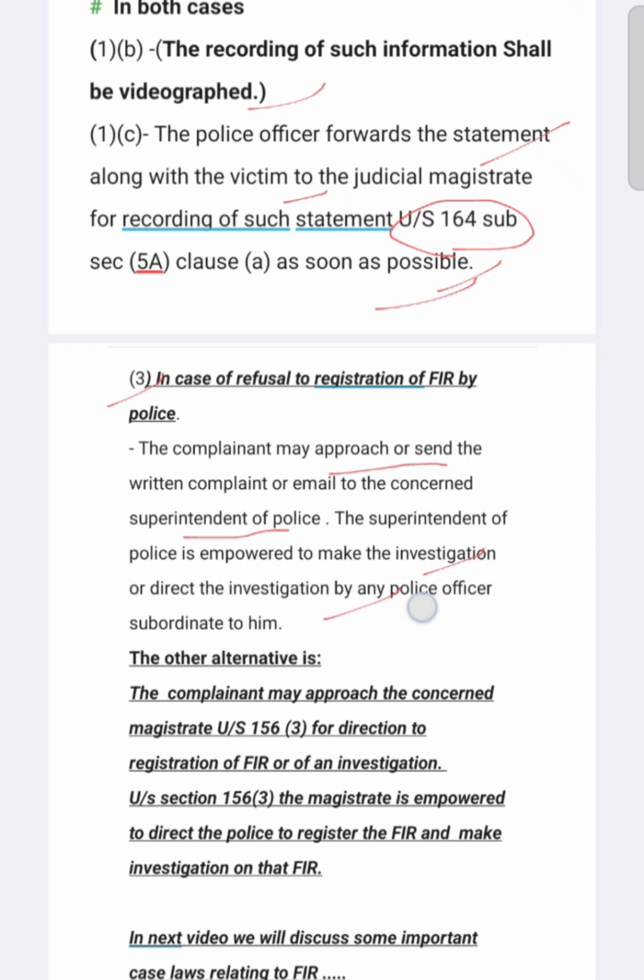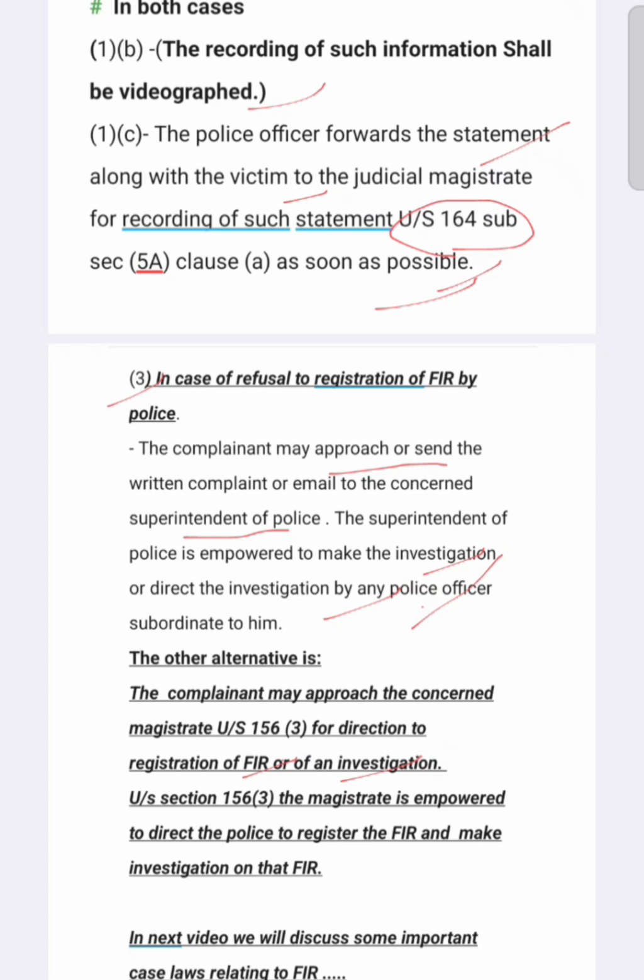And if this also fails, the other alternative is that the complainant may approach the concerned magistrate under section 156 subsection 3 for direction to register the FIR or for an investigation.